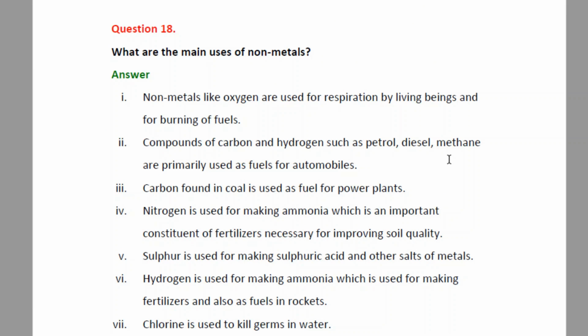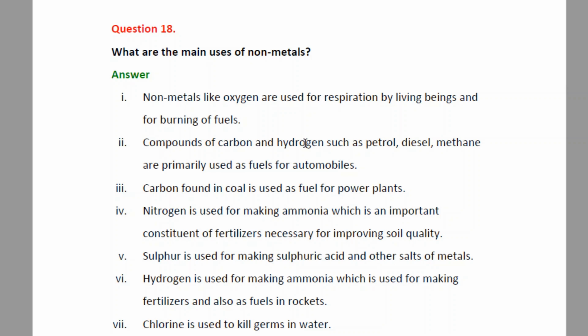Next, question number 18. What are the main uses of non-metals? Similar to metals, non-metals are also quite abundant and have quite a large variety of applications. First, non-metals like oxygen are used for respiration by living beings and for burning of fuels. As we know, for respiration, oxygen is necessary. Also, the burning of fuel will not take place if there is no oxygen supply.